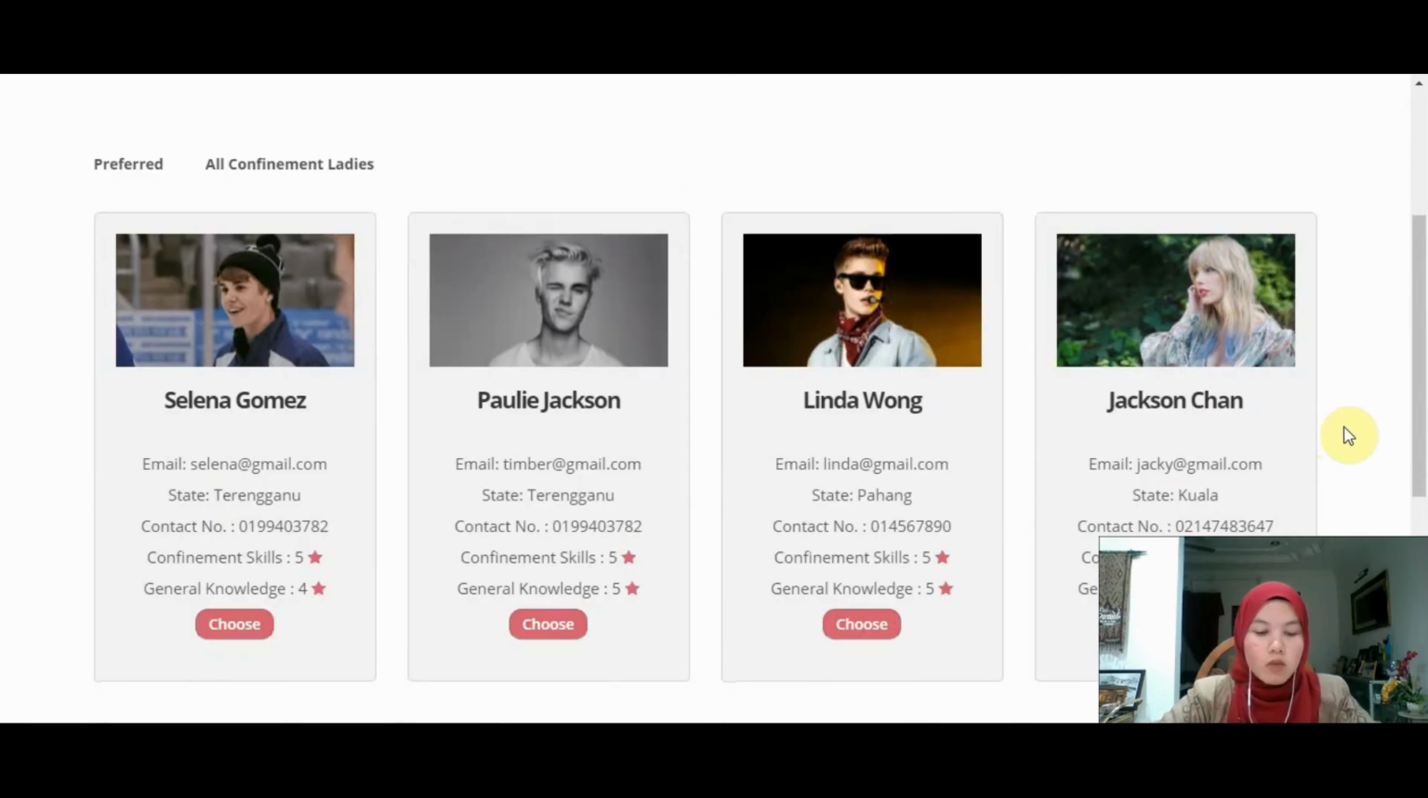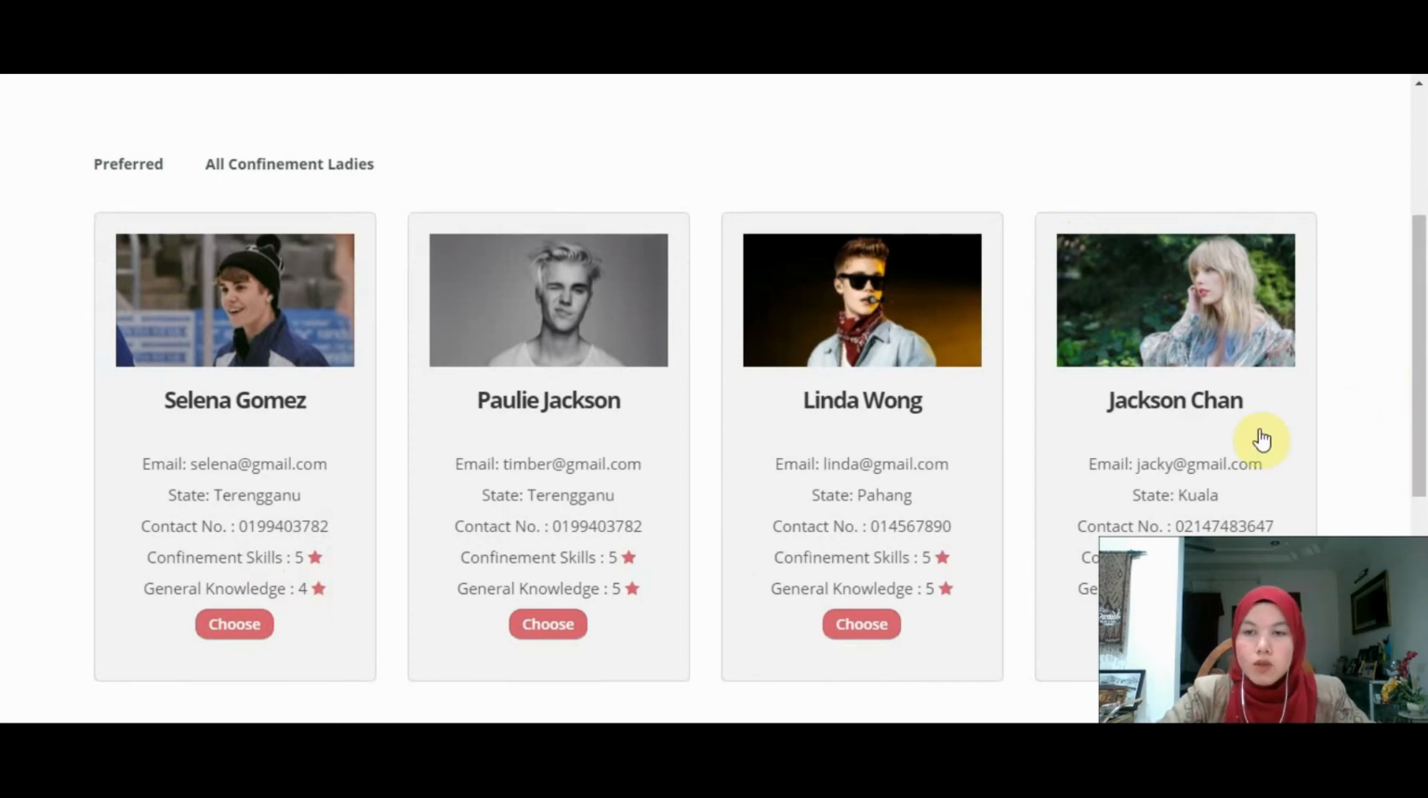After completing the booking form, the system will suggest a list of confinement to users. So actually this is where I implement the AHP method, where the system will advise a list of confinement that has the highest rating, suitable with the criteria chosen by the users. As the users enter the confinement skills and general knowledge as their priorities in getting the confinement lady, the system will show the rating of those criteria so that it will help the users in decision making.